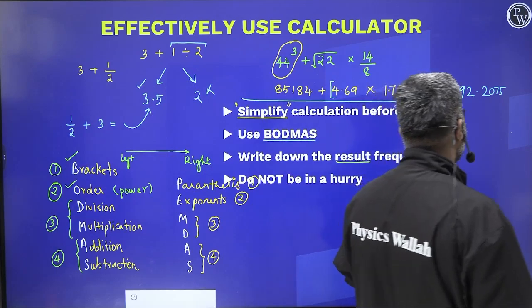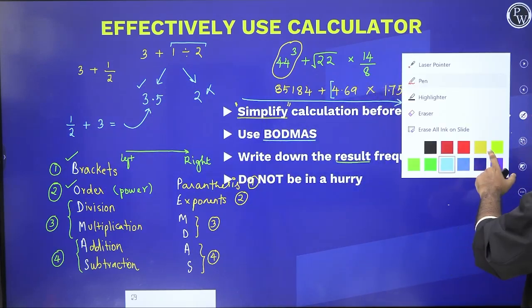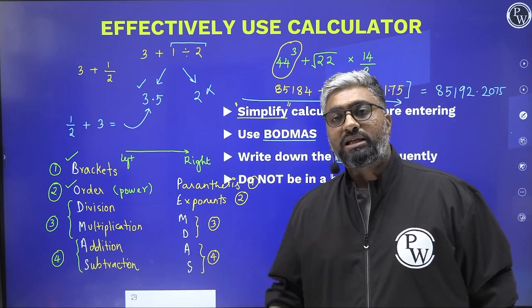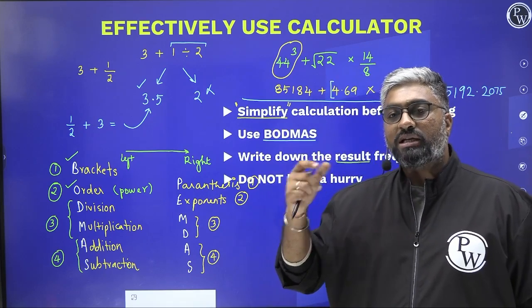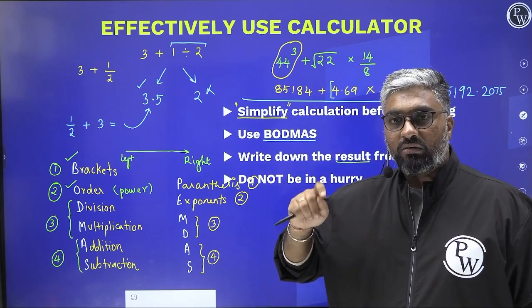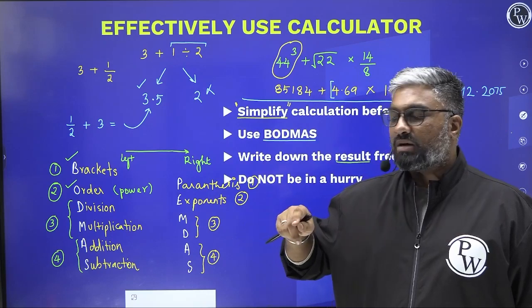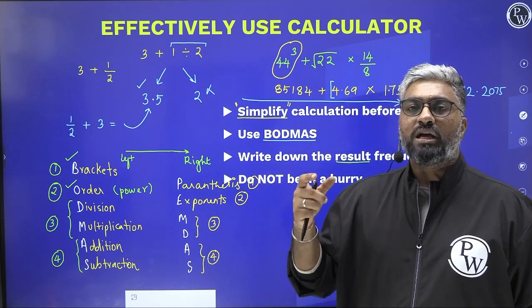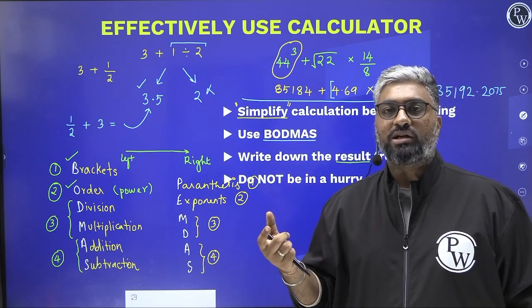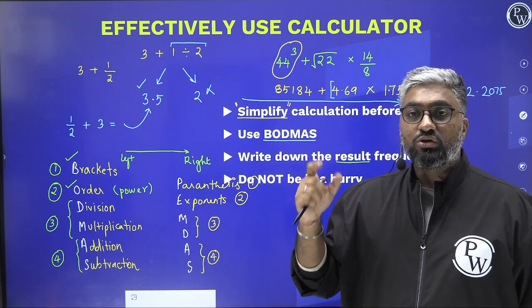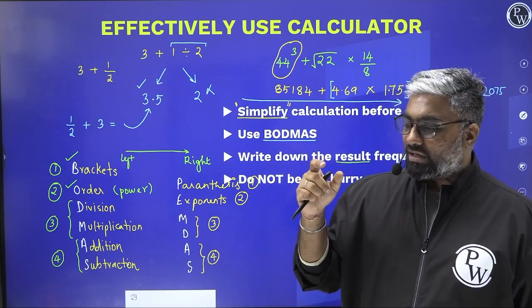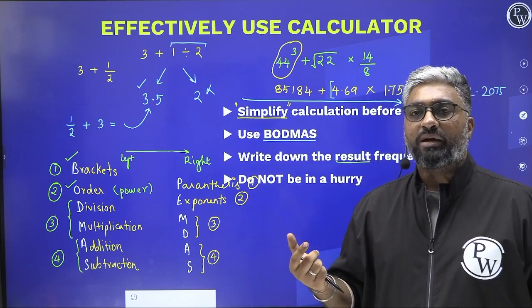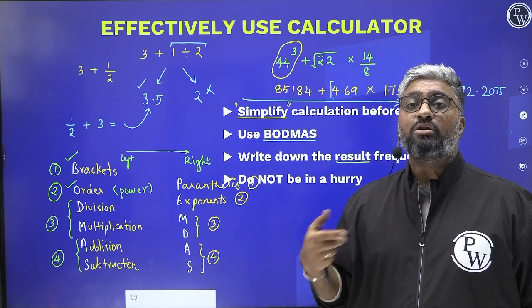What a lot of people do is, since the calculator is going to do most of the calculation and I'm not supposed to be worried about it, they start reducing time there, right? So the operation is way too fast. जब आप mouse को बहुत ज़्यादा तेज चलाते हैं, sometimes it becomes unresponsive. Sometimes the response is not recorded properly. Sometimes you misclick something. Sometimes the cursor is not where it's supposed to be. So a lot of these cases happen. And these happen when you are in a hurry.